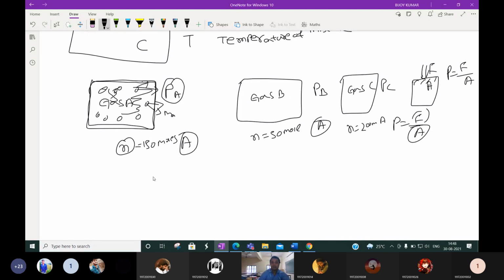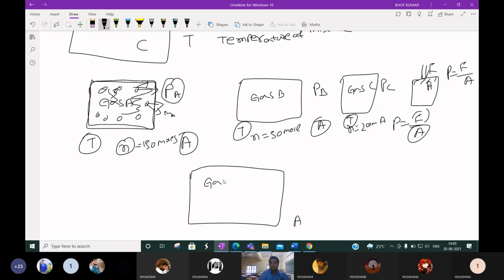Suppose now in the same container, the temperatures are fixed. Please remember that in all three cases the temperatures are fixed. We put this gas A, this gas B and this gas C together.